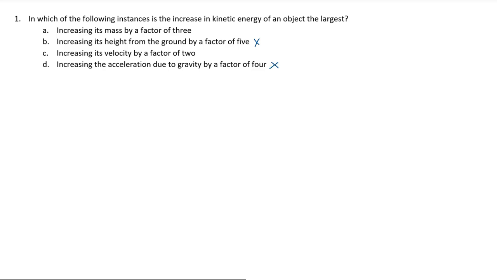also cannot be correct. For option A, as kinetic energy is directly proportional to mass, E is equal to a half mv squared, if we increase the mass by a factor of 3, then we are also increasing the kinetic energy by a factor of 3. However, velocity is not directly proportional to kinetic energy. Kinetic energy is proportional to velocity squared. That means that if we double the velocity, we increase the kinetic energy by a factor of 4. Therefore, for option A, we have increased it by a factor of 3, but for option C, we have increased it by a factor of 4. Therefore, the largest increase is for option C.